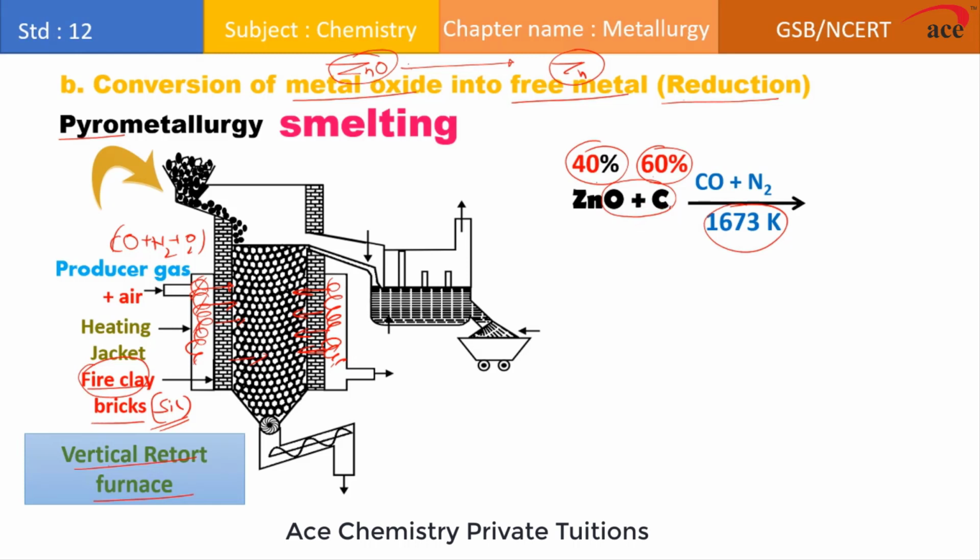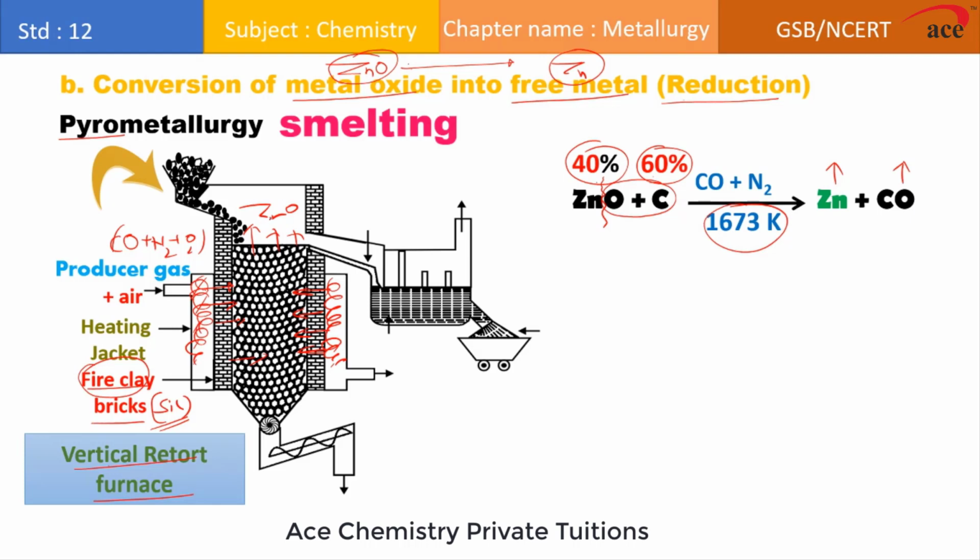So this carbon, which is obtained from the coke, acts as a reducing agent, and this reducing agent removes oxygen of the zinc and forms two gaseous products: carbon monoxide, the gaseous product, and the zinc metal is also a gaseous product. Why are we saying zinc metal is also a gaseous product?